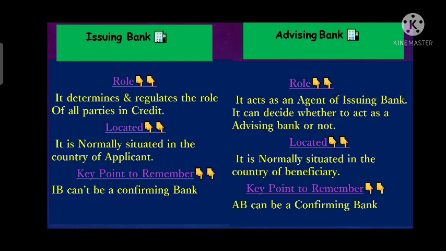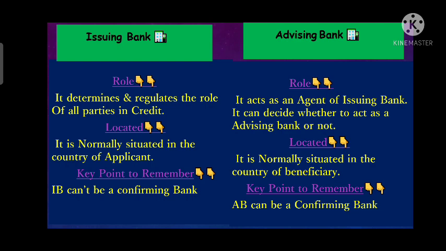But AB here stands for advising bank. AB can be a confirming bank. In most scenarios, whenever the beneficiary has doubt about the creditworthiness of the issuing bank, the beneficiary asks to please give a confirmation through his bank, which is situated in his own country, confirming the letter of credit.